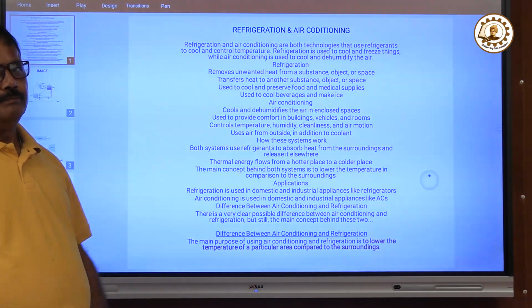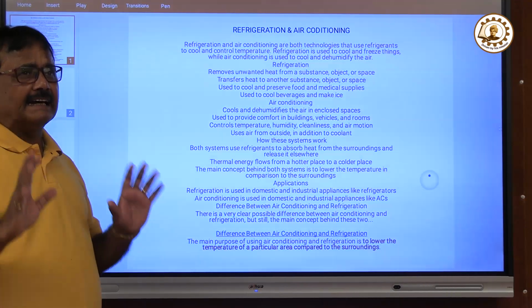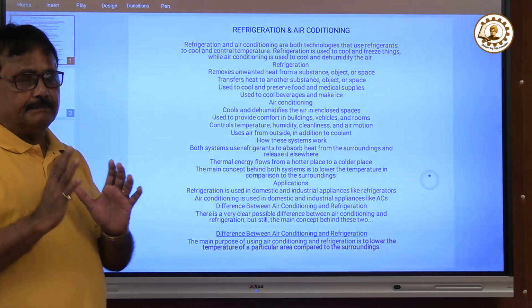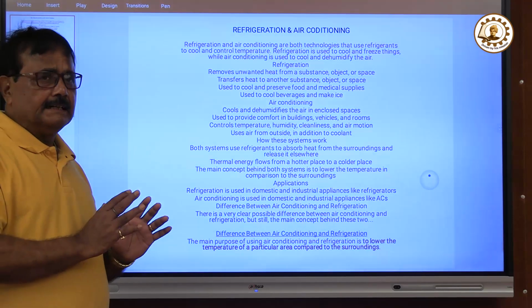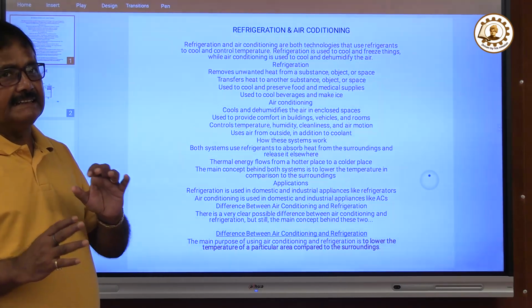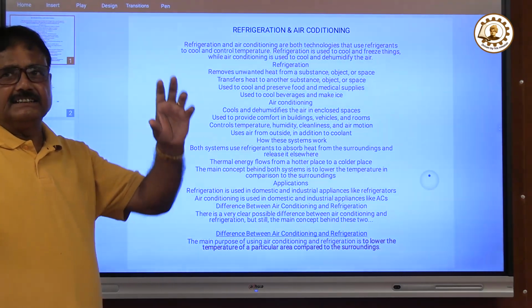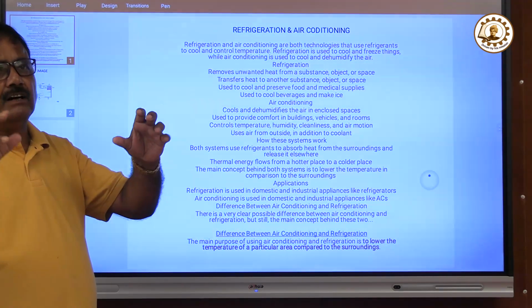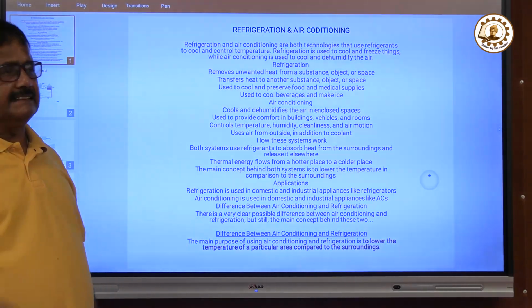Suppose in this room there is some enthalpy. Now, one is heat, another is enthalpy. What is enthalpy? It is different from heat. Heat is energy, but there is another energy inside the air, the molecules of the air rolling around, which increases the internal energy.